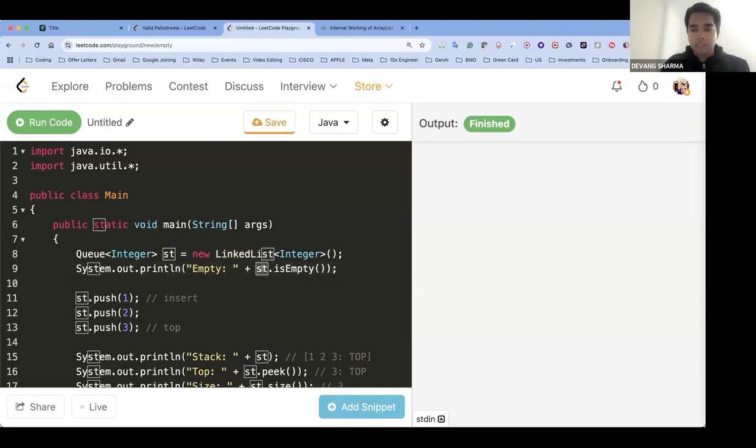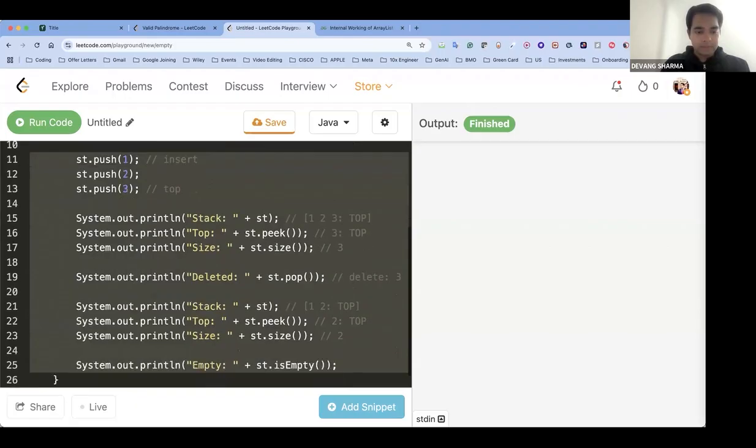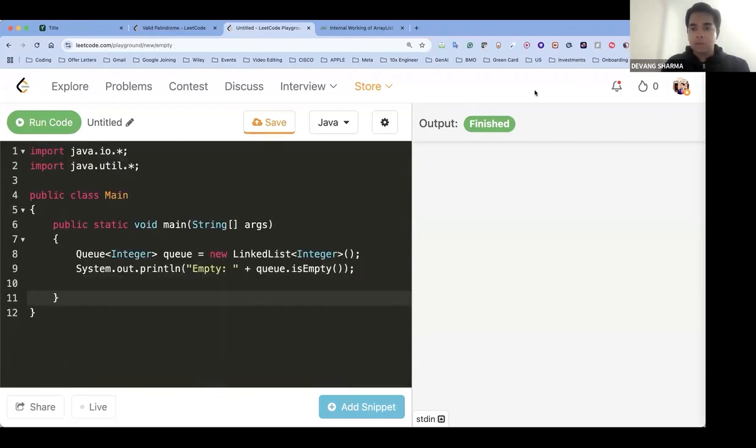First thing, I'm going to check whether my queue is empty or not. So I'm going to name this as queue. Let's check whether my queue is empty or not. I'm going to delete everything else. What do you think would be the output? It is empty. Yes, it is empty. There's nothing there.